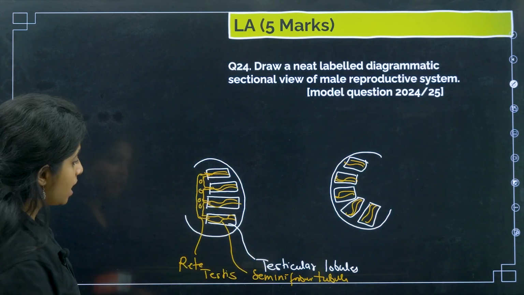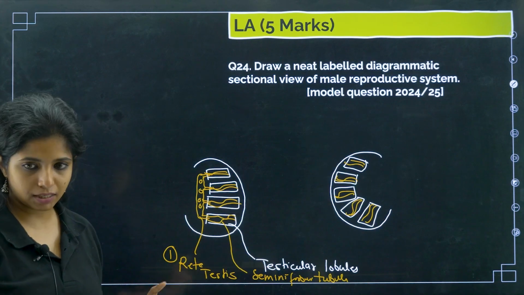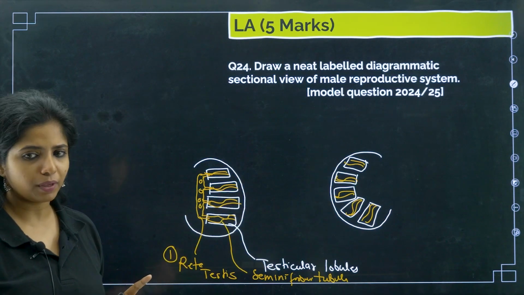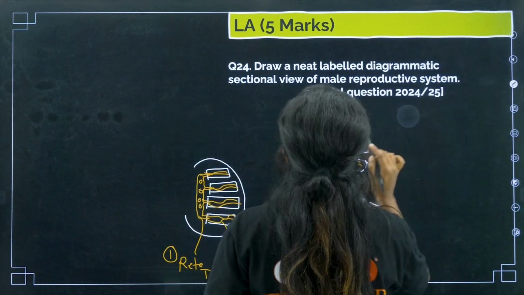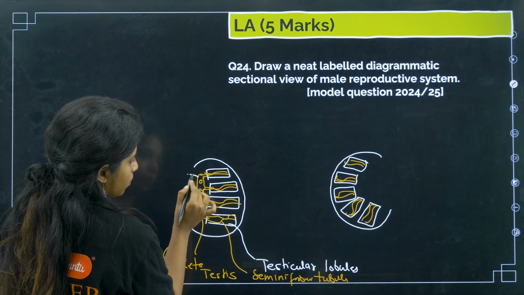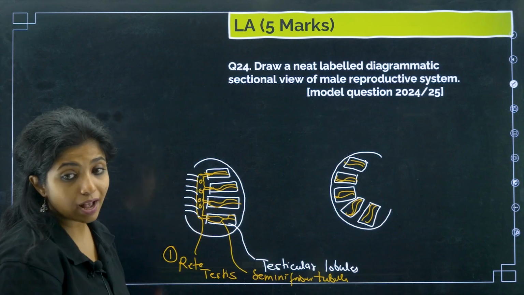This is your testis. Inside that, the first accessory duct that you are going to talk about is rete testis. Over here also it's there. I am not going to make it as of now. At the end I will make it. Now rete testis will be connected to another duct over here, which is known as vasa efferentia.